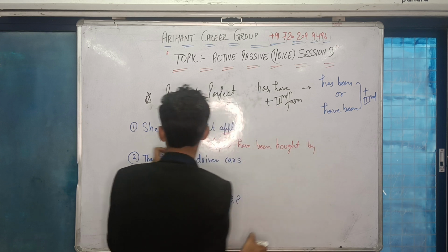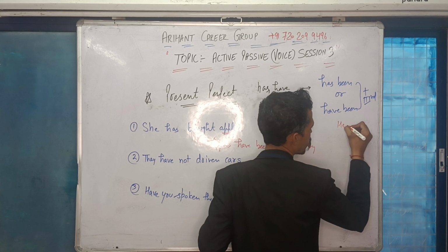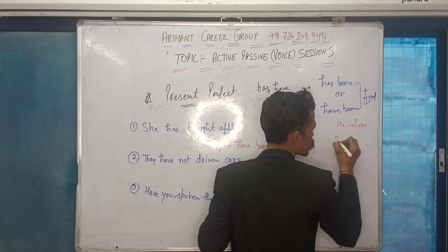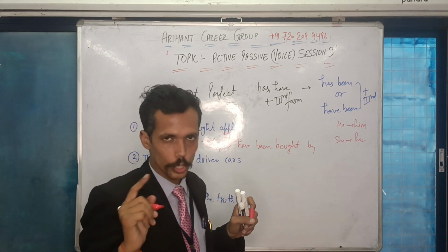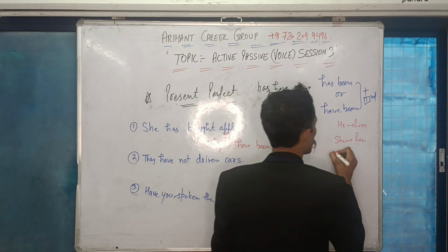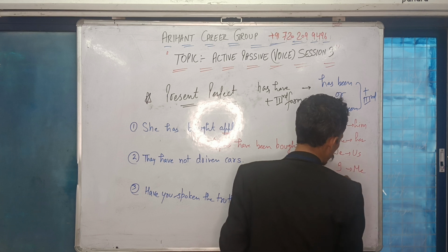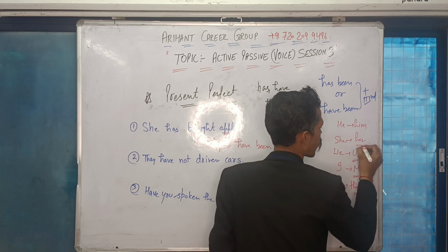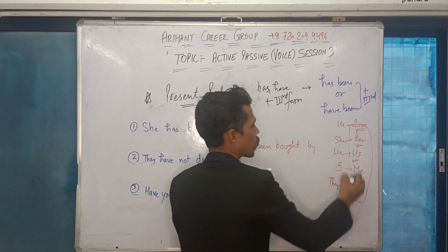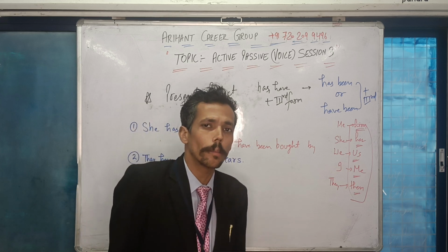bought by. She will be converted into her. Please note down: he will become him, she will become her, we will become us, I will become me, they will become them. After that, other than these five subjects, you need not convert such a subject. For example, you will remain you.